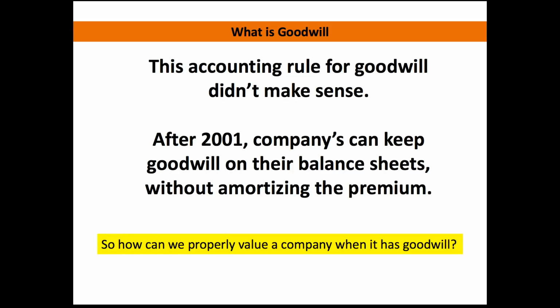After 2001, companies can keep the goodwill on their balance sheet without amortizing that premium. So you might be asking, if they don't have to amortize that amount anymore, how are you able to properly value a company when this goodwill is listed on it, and companies could be acquiring other companies for ridiculous premiums, and there's no way of really keeping track of that. That's what I'm going to try to accomplish at this point. Since those accounting rules have changed and goodwill doesn't have to be amortized anymore, how do you properly value that?